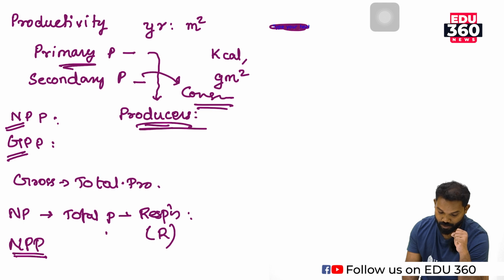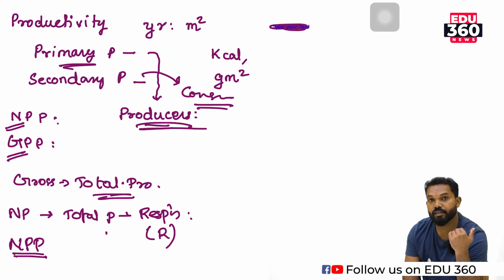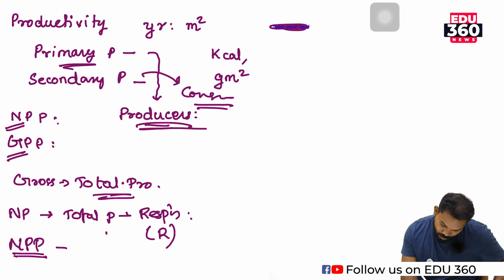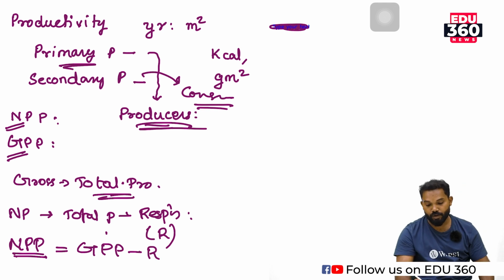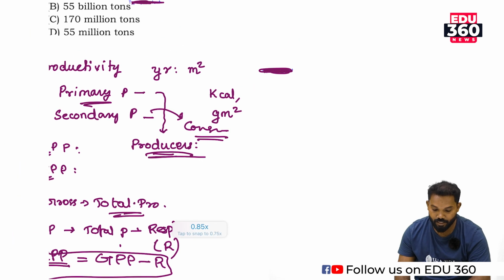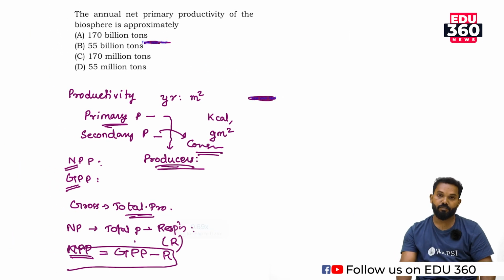Gross primary productivity means total production at the producer level in a definite area in a definite time period. So NPP equals GPP minus R.